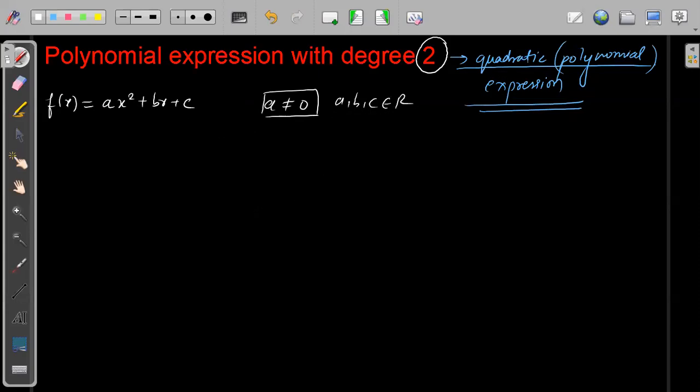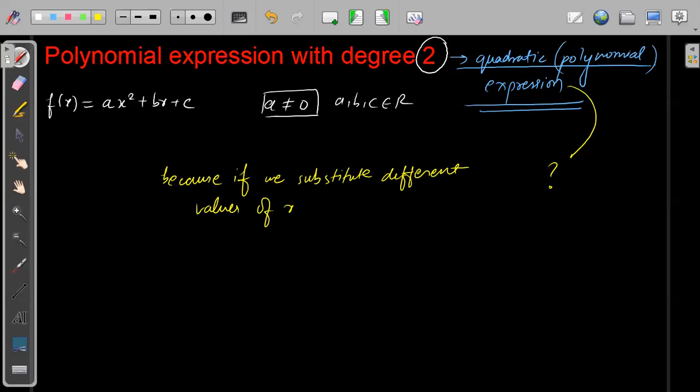Why expression? Because if we substitute different values of x, we will get some real values of y.